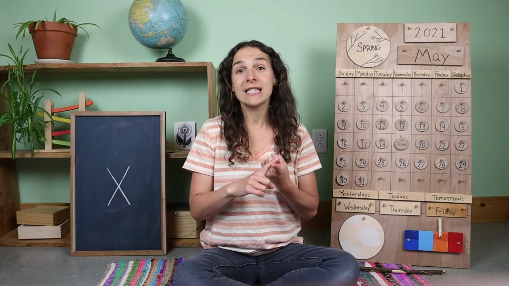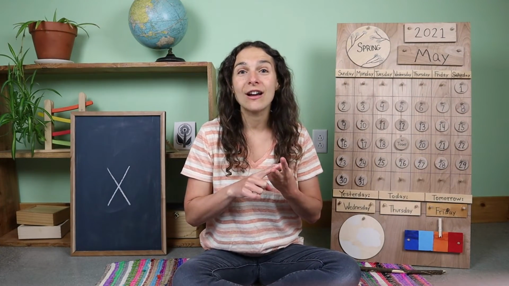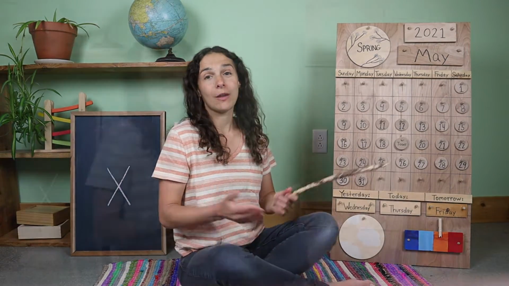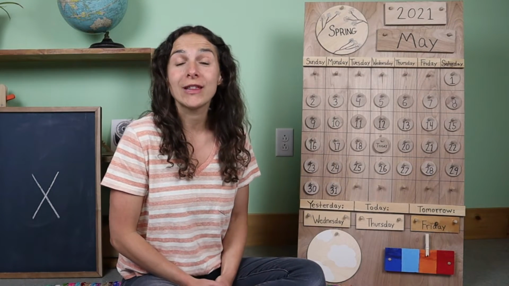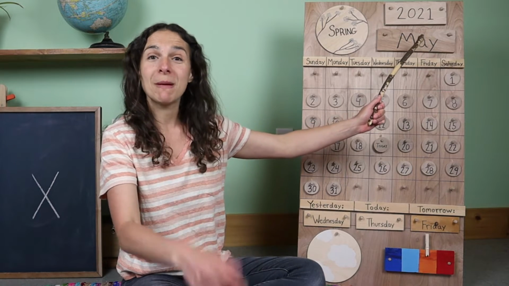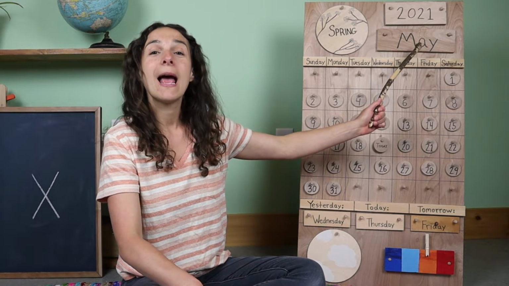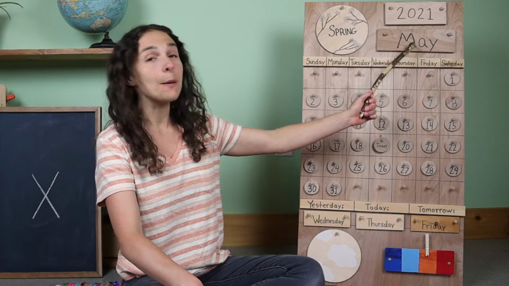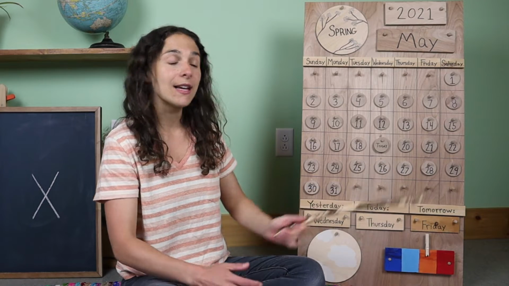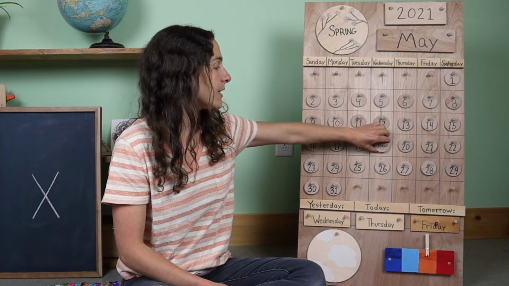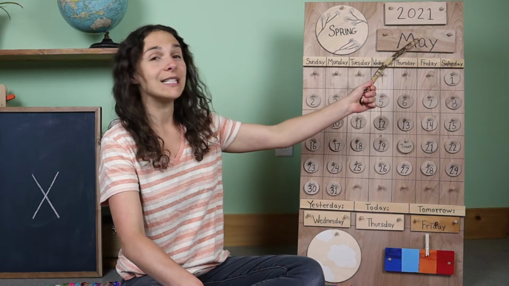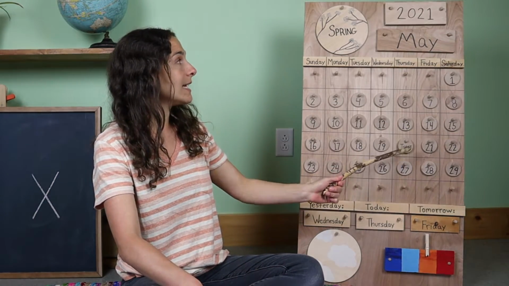So now that we have our listening ears on, our thinking hats on, and our hearts are warmed up, it's time to move on to the calendar and weather chart. First, we're going to go over the date. So let's start off with the month. Do you remember what the month is? May. The month is May, and today is May 20th. I'm going to move the chip over from yesterday. Yesterday was May 19th, and today is May 20th.